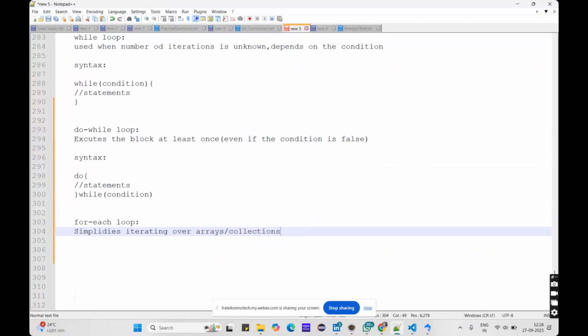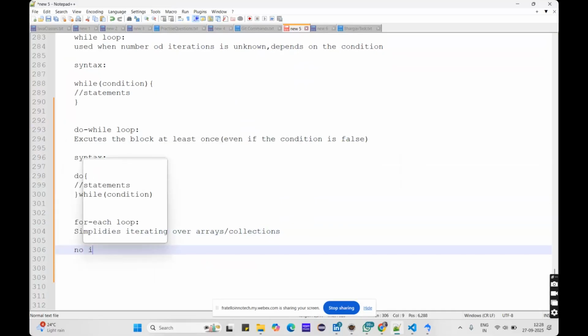Here there is no index required, just element by element. In the for loop, we initialize the indexing, right? Integer i equal to 0, from where I have to start, where I need to stop. Everything is there, but here there is no need for any index. It goes as long as elements are present in the collection. If I have 10, it will iterate through the 10 elements, element by element.